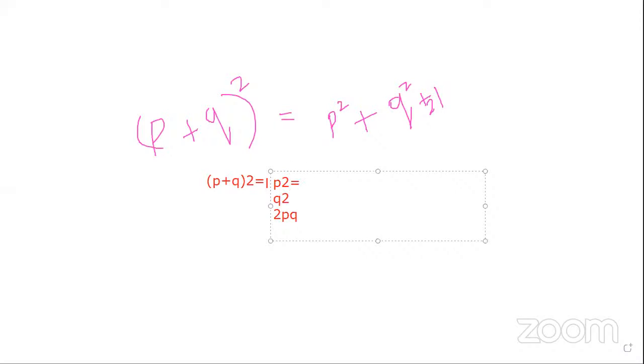So already you know what p squared is nothing but homozygous dominant. The next one is homozygous recessive.